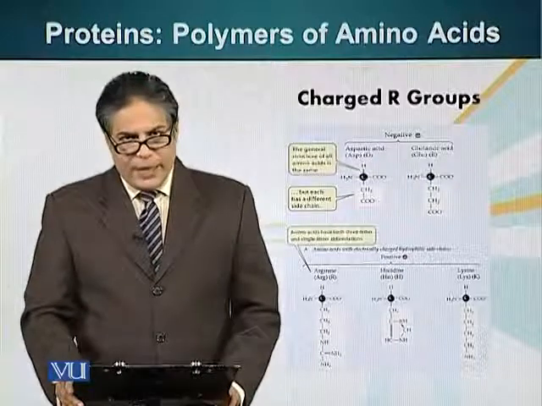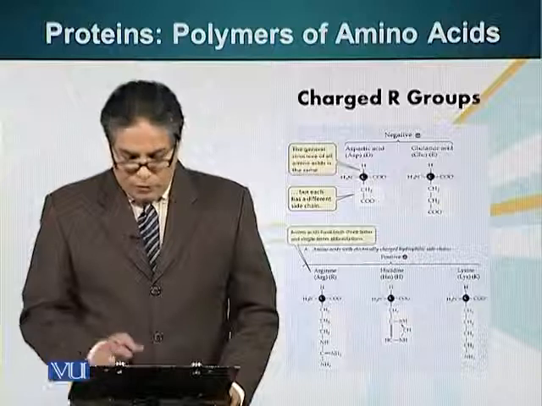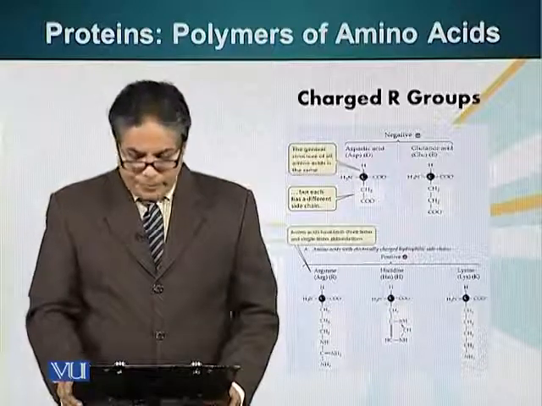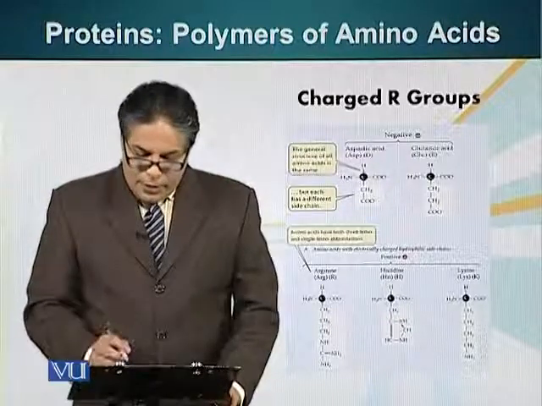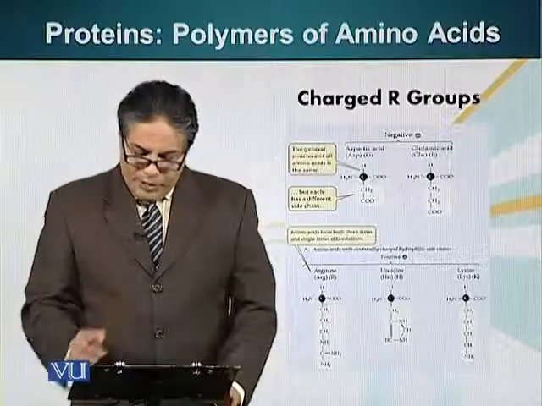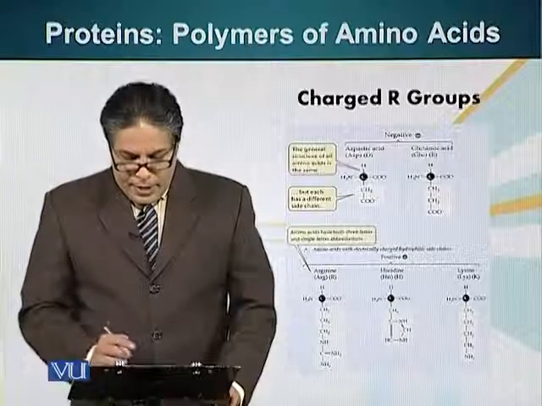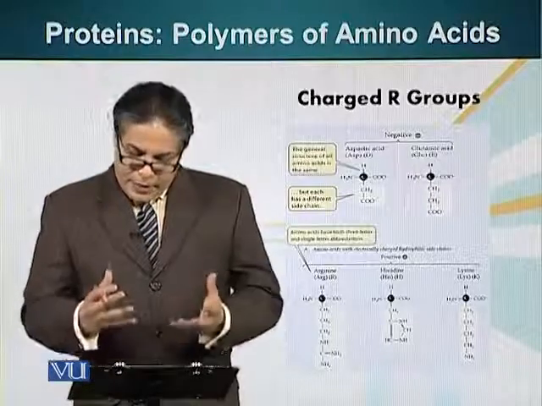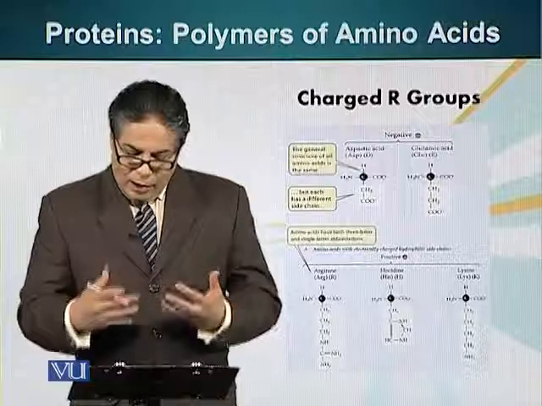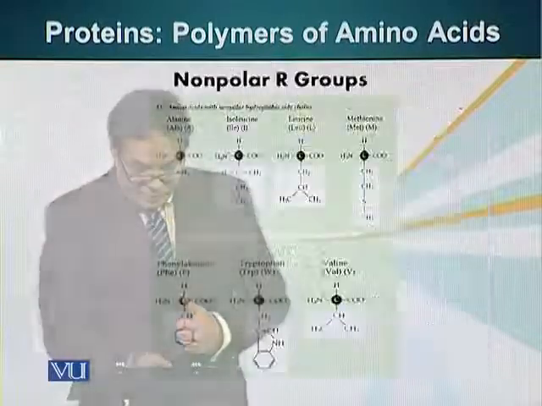Both these amino acids have a negative charge because of the carboxyl group. The other group is positively charged amino acids, three amino acids in this group, and these amino acid R groups have a positive charge on them.